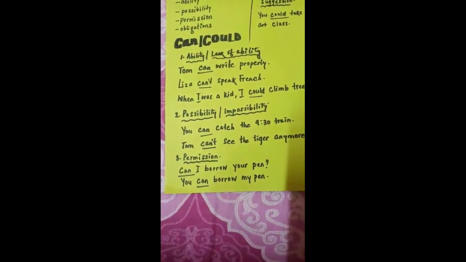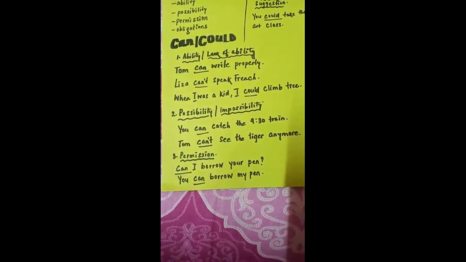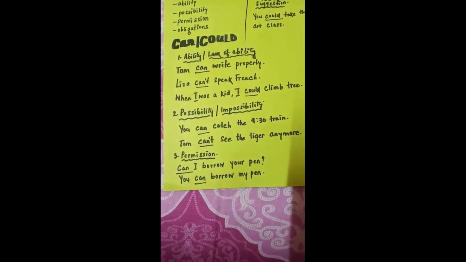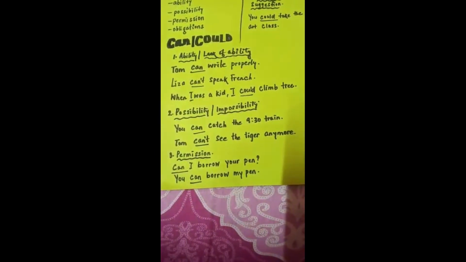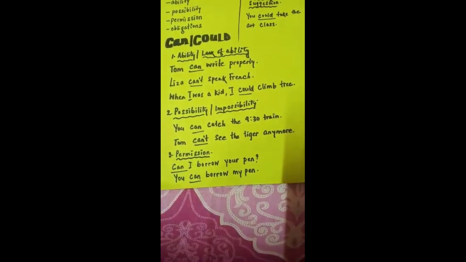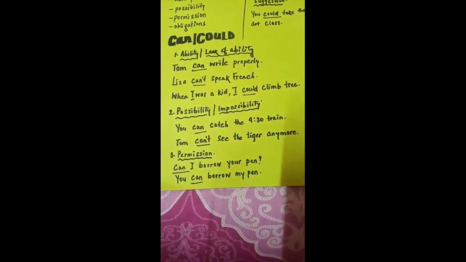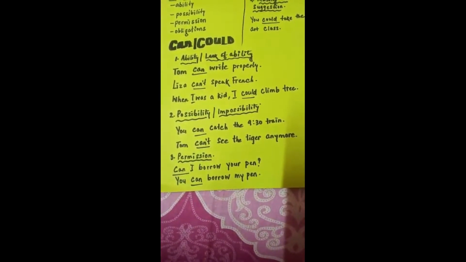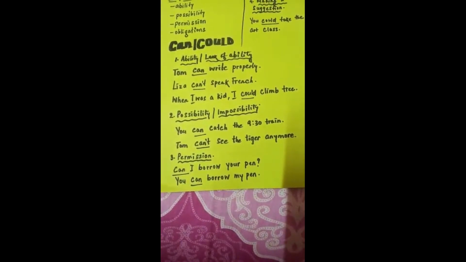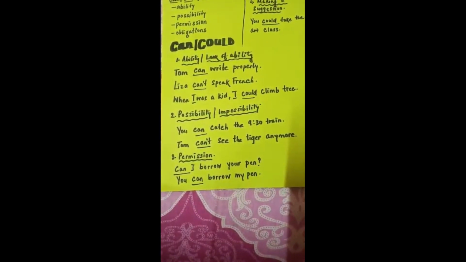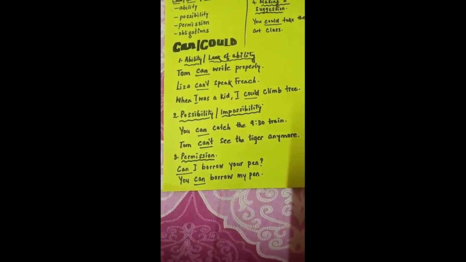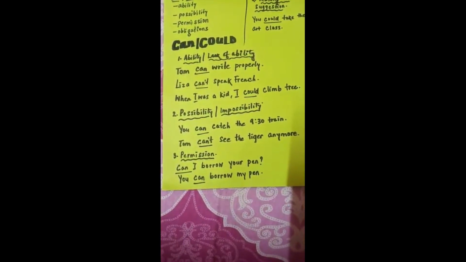Next is permission. The third function of can or could is permission. See the sentence here: can I borrow your pen? When someone asks permission, like can I borrow your pen, it means someone is asking whether he or she can borrow the pen or not.